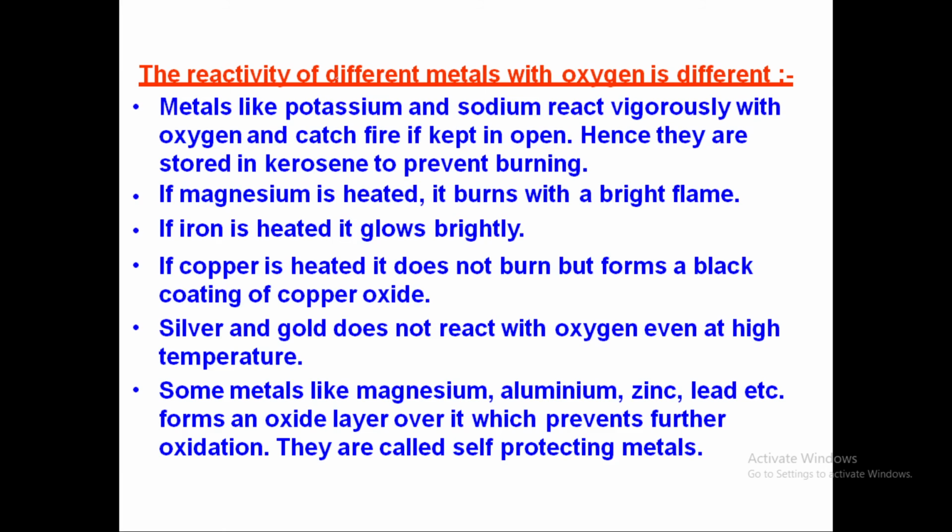Some metals like magnesium, aluminium, zinc, lead, etc. form an oxide layer which prevents further oxidation. Whenever you have the metal, above its surface you will have the oxide layer, and this oxide layer prevents further corrosion, or the formation of more oxides, or the further oxidation of that particular metal. That's why we say that they are self-protecting metals.